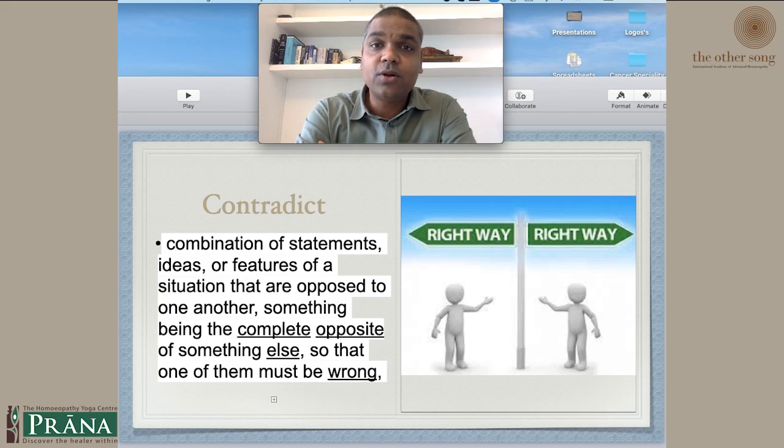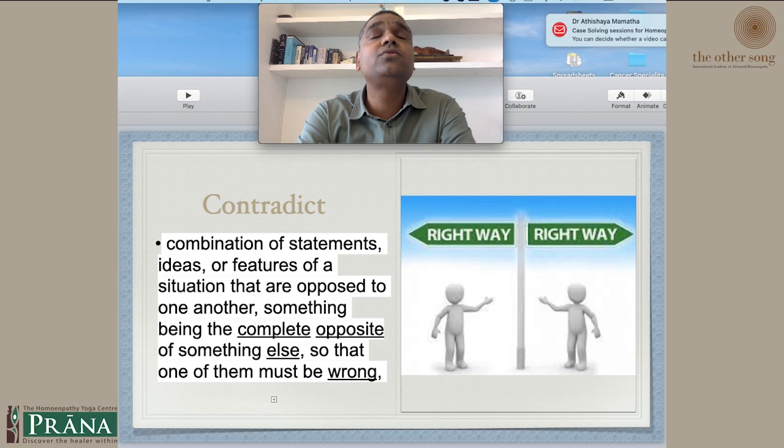So that is what contradict means: a combination of statements, ideas, or features of a situation that are opposed to one another. You are not letting things happen. You're opposing. You're giving such options that are not practical, that are not going to happen. I don't want to go to Pune also, Mumbai also. I want to go straight to Delhi.